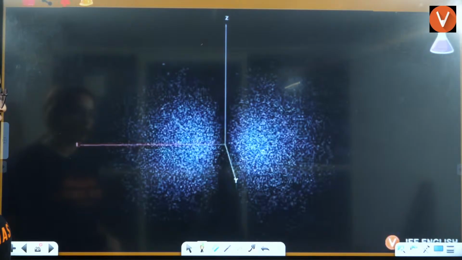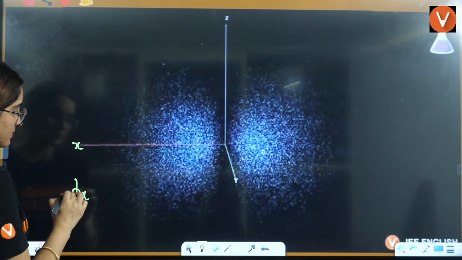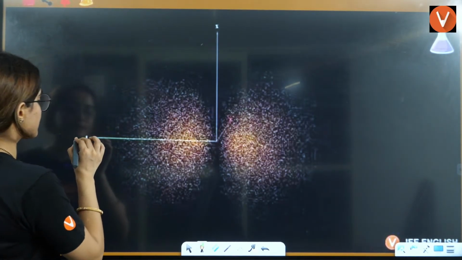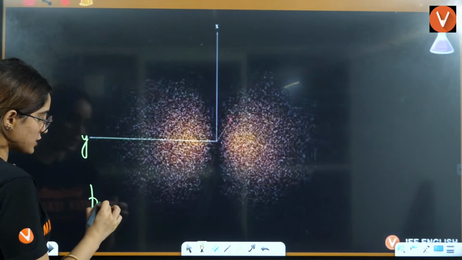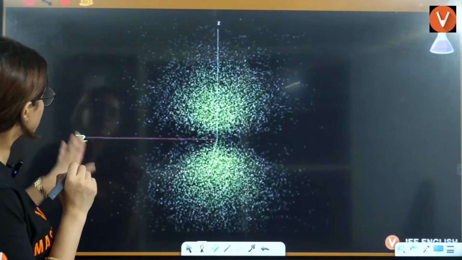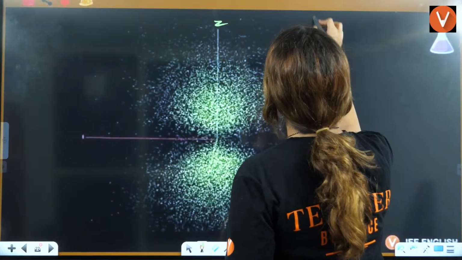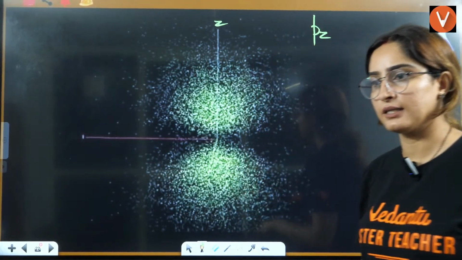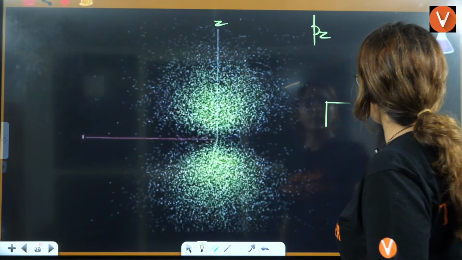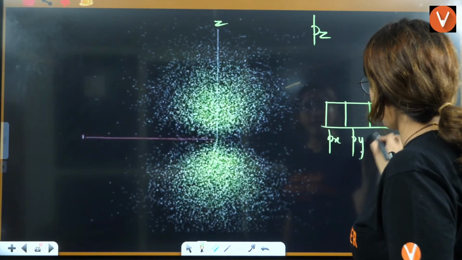This is along the x-axis. So this will be px, right? This is along the y-axis, so this will be called py. And this is along the z-axis. If I draw it, this is along the z-axis. So that is why it is called pz. Okay? Understood? That's why we draw the p orbital like this. This is px, then py, then pz.